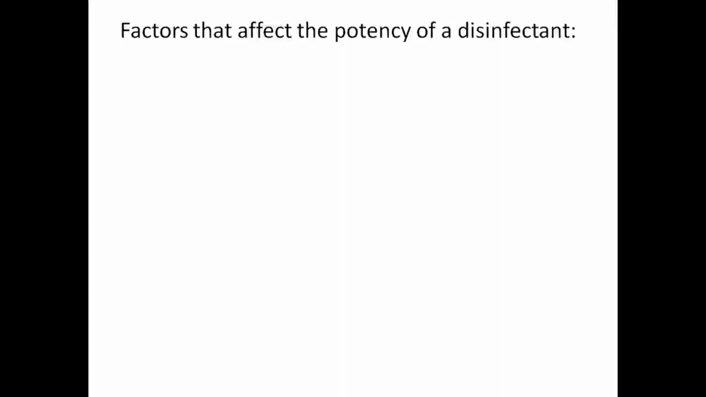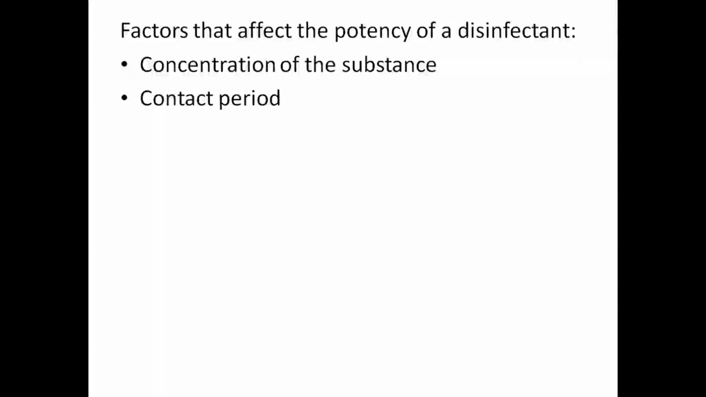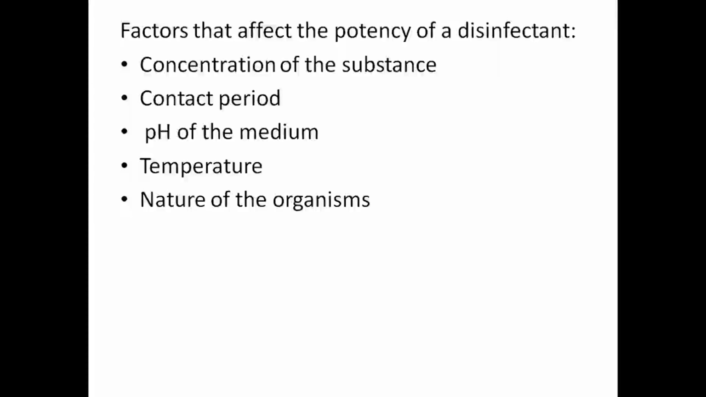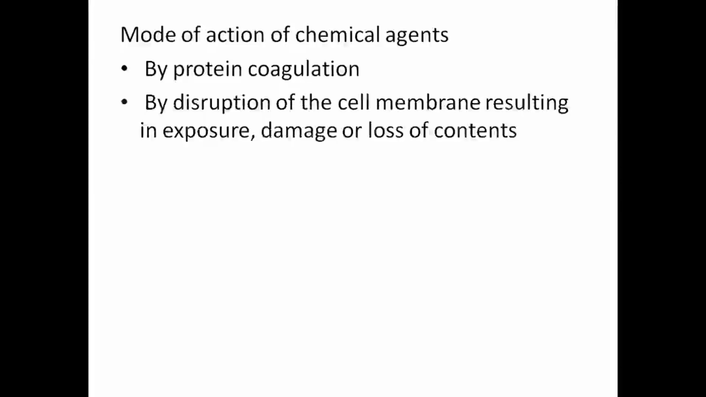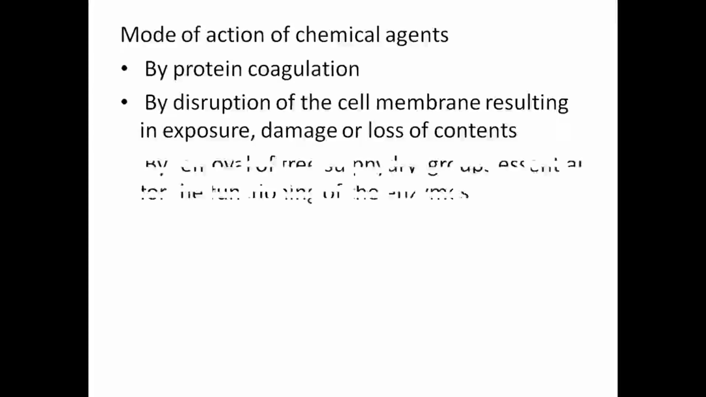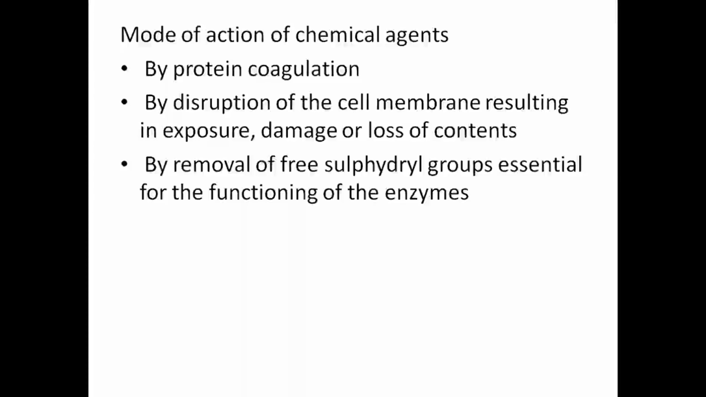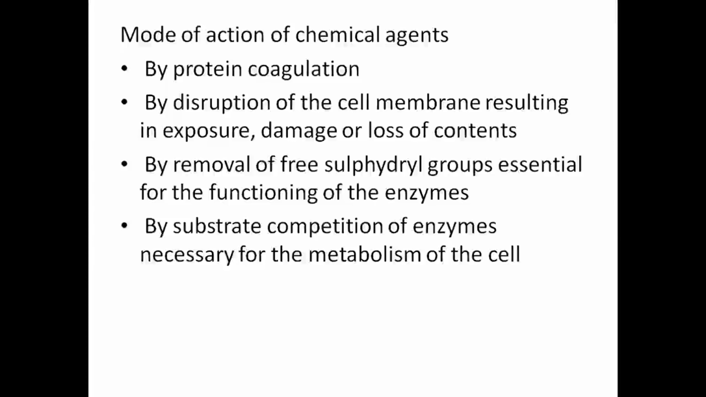Factors that affect the potency of a disinfectant are concentration of substance, contact period, pH of the medium, temperature, nature of organisms, and presence of extraneous materials. Mode of action of chemical agents: by protein coagulation, by disruption of cell membrane resulting in exposure, damage or loss of contents, by removal of free sulfhydryl groups essential for functioning of the enzymes, and by substrate competition of enzymes necessary for metabolism of the cells.